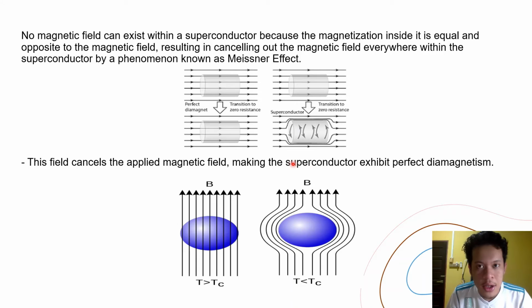They lose their resistance to the flow of electrical currents when cooled below the critical temperature, called the transition temperature, usually close to absolute zero. So that's why you see the magnetization become like this. This is before the process, and this is after the process. So this field cancels the applied magnetic field, making the superconductor exhibit perfect diamagnetism.